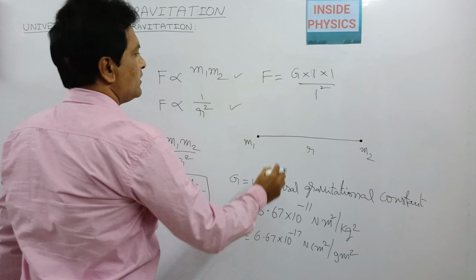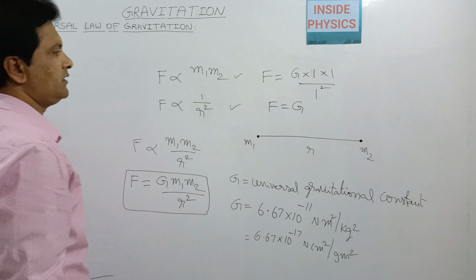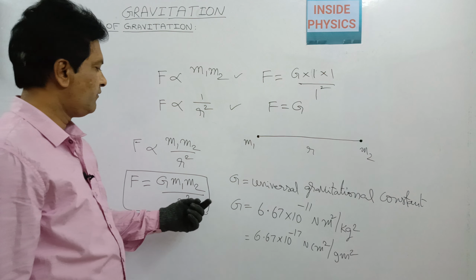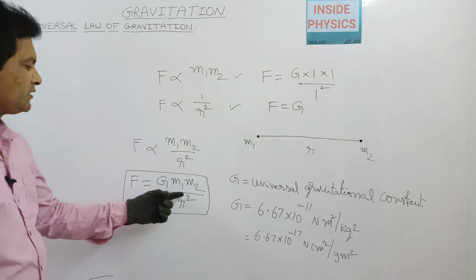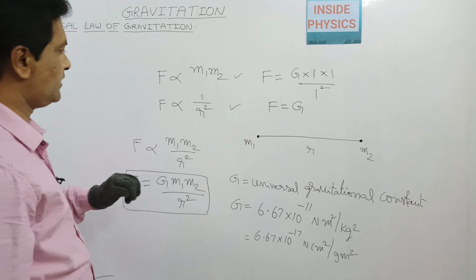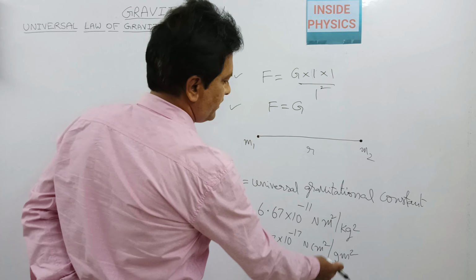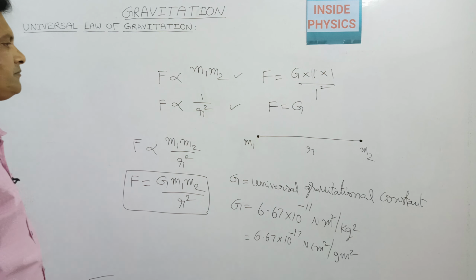That means F is equal to G. So the gravitational constant is the force between two unit masses separated by a unit distance. This value is this one in the SI system, and this is in the CGS system.